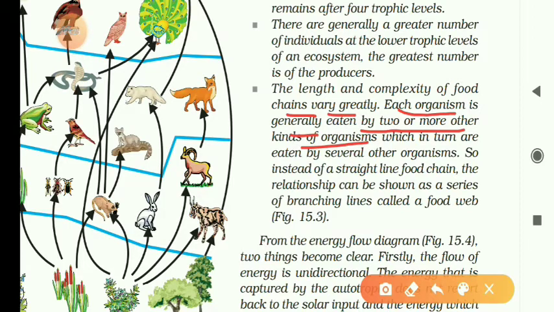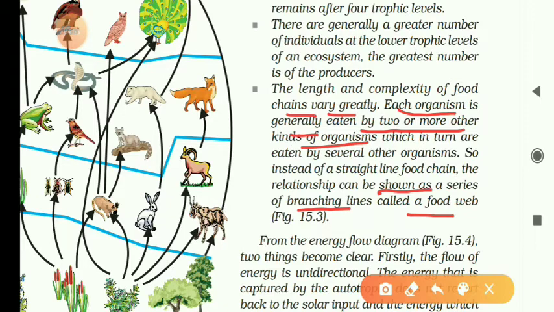So instead of a straight-line food chain, the relationship can be shown as a series of branching lines. This is called a food web. So what is a food web? Food web means interconnected food chains. The interconnected food chains are called a food web.